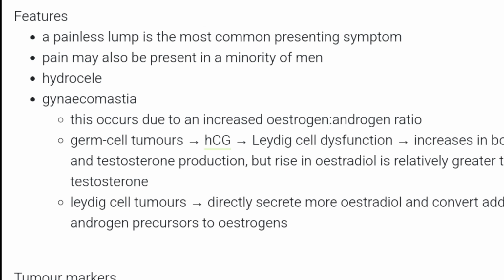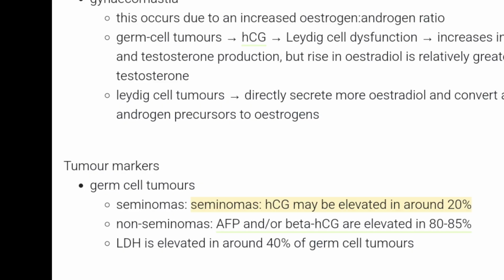Seminoma, it produces beta HCG germ cell tumors, and the Leydig cell dysfunction, it leads to both disturbance in testosterone production and rise in estradiol. While Leydig cell tumors, they secrete more estradiol, and androgen precursors, they convert them to estrogen.